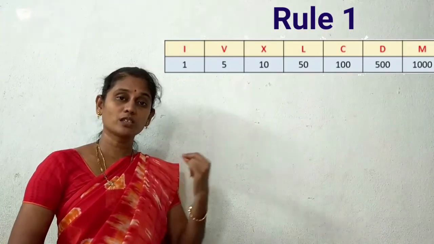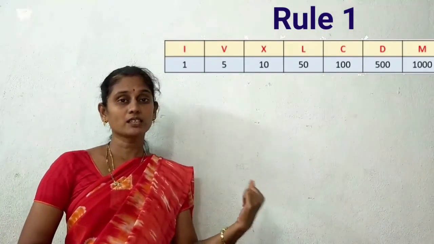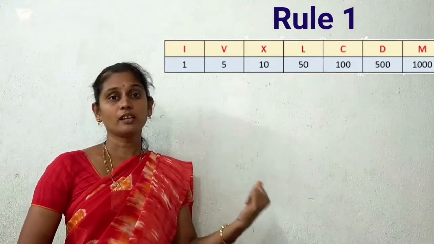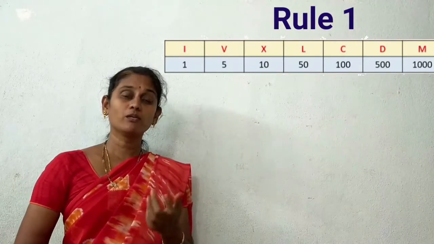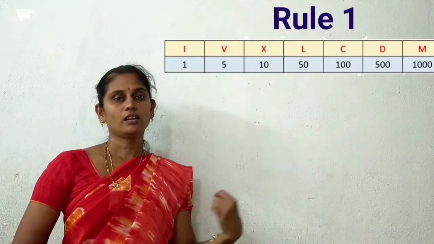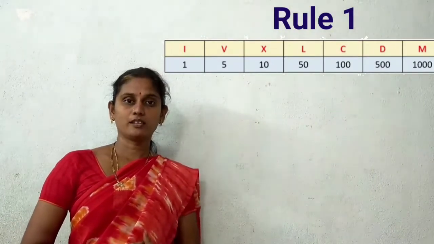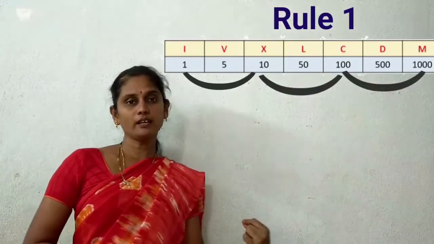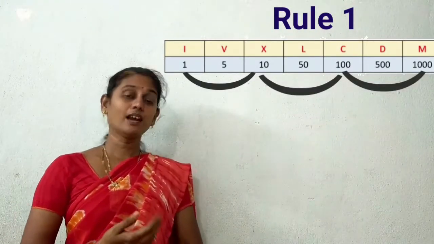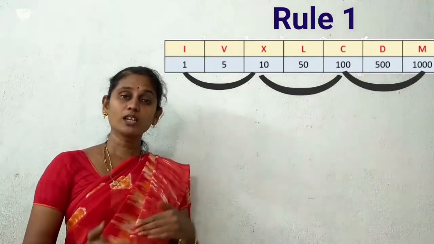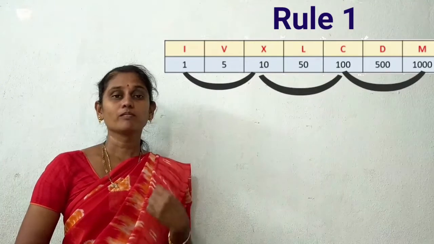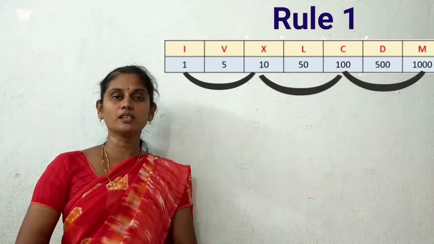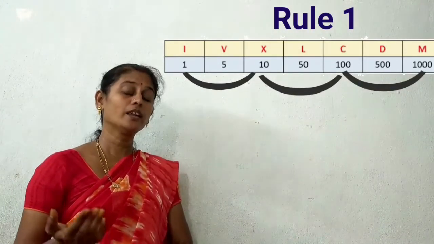Here, observe the values 1, then 5, 10, 50, 100, 500, 1000. If you observe the values 1, 10, next 100, next 1000, these are the particular symbols: 1, 10, 100, 1000. What are the symbols for these? I, X, C and M, right? These symbols are nothing but numerals.